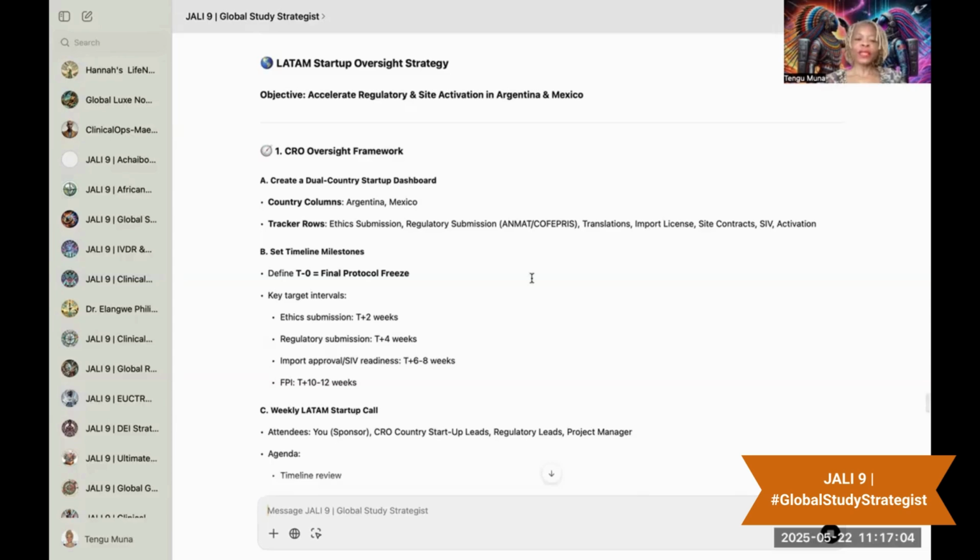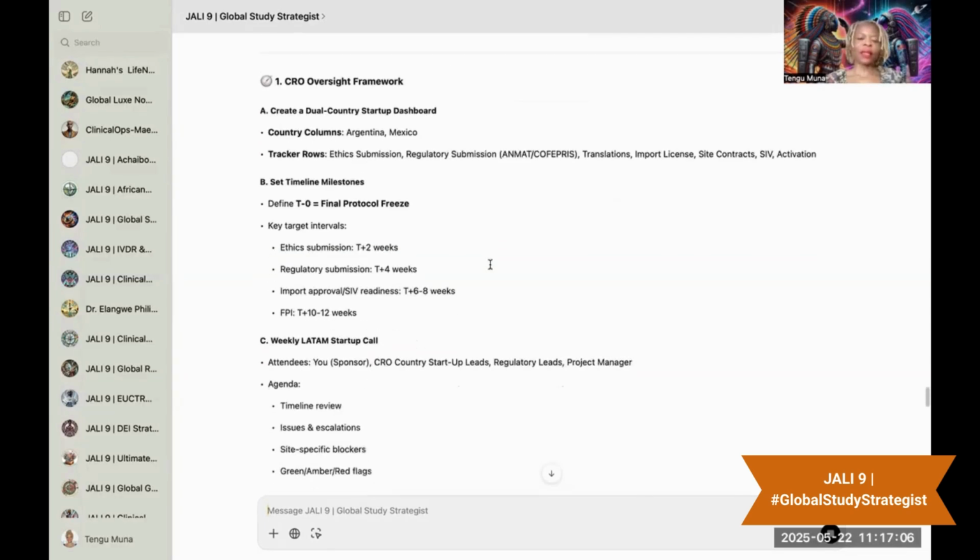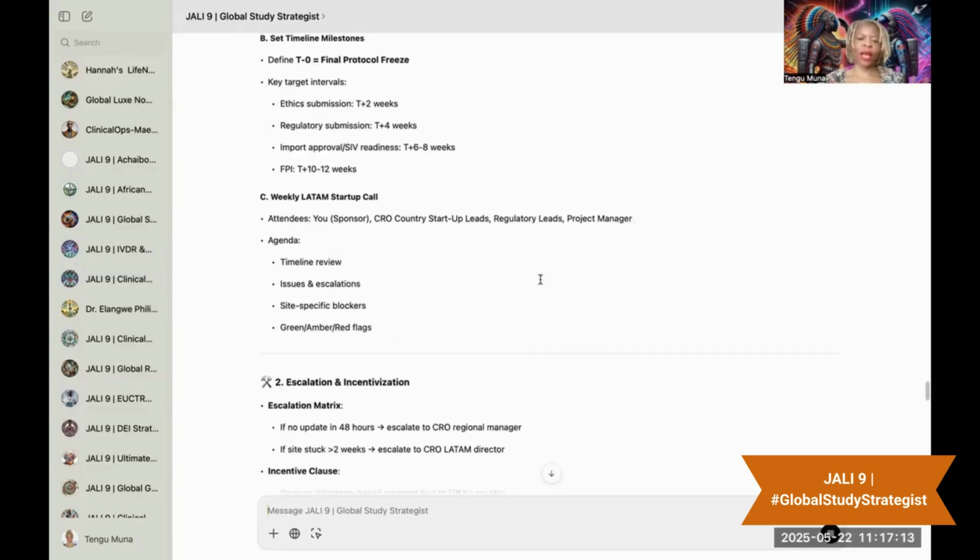So one of the things that I always like to do is I like to have it set up email templates for me. So I'll go again to the AI tool, and this is the last thing I'm going to leave you with before I explain further about the global study strategy tools.